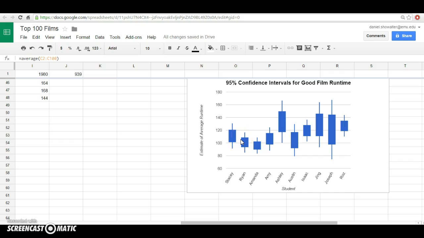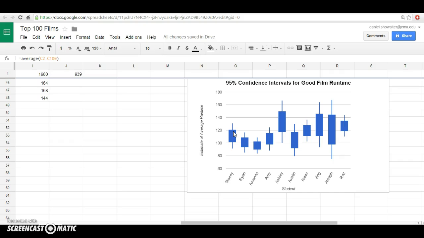Now, this doesn't at all mean that Ryan and Amanda did something wrong. This is what we would expect from randomness. They did everything right, by the way. We would expect this from randomness, that sometimes we're just going to happen to get 5 movies that are shorter or 5 movies that tend to be longer. This is what inferential statistics is about. This is the type 1, type 2 error that we were talking about last week. So of the 10 students, 8 of them caught the population mean.